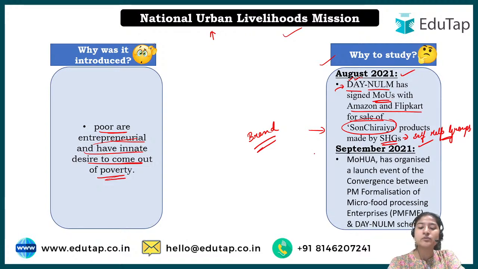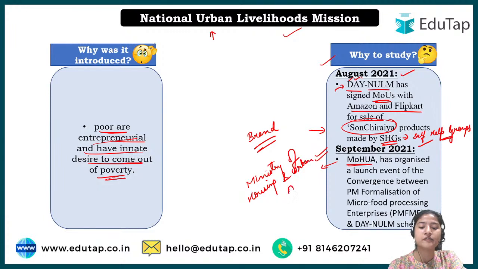Then in September 2021 one more thing happened. The Ministry of Housing and Urban Affairs organized a launch event of convergence. In the last scheme we did, that was also a convergence scheme.